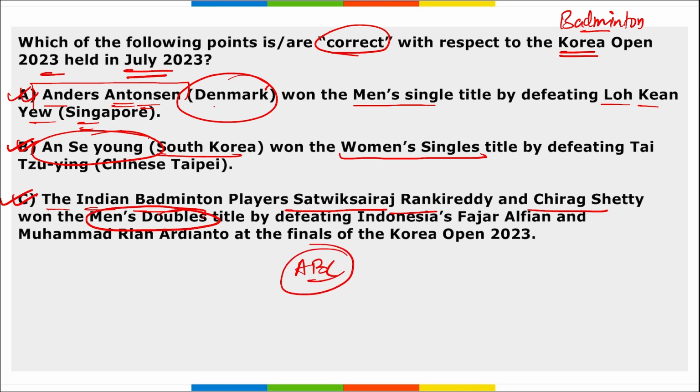For men, Anders Antonsen of Denmark won it. For women, An Se-young of South Korea. And for the men's doubles title, Indian badminton players Satwik Rankireddy and Chirag Shetty have won the Korean Open's men's doubles title. And this sport is related to badminton, correct? Then also remember, Chirag and Satwik became the first Indian players to win this Korean Open.